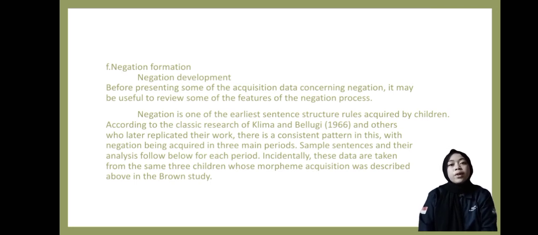Next, negative formation. Negative development. Before presenting some of the acquisition data concerning negation, it might be useful to review some of the features of the negation process. Negation is one of the earliest sentence structures acquired by children, according to the classic research of Klima and Bellugi, and others who later replicated their work. There is a consistent pattern, with negation occurring in three periods. Sample sentences and their analysis follow below for each period.